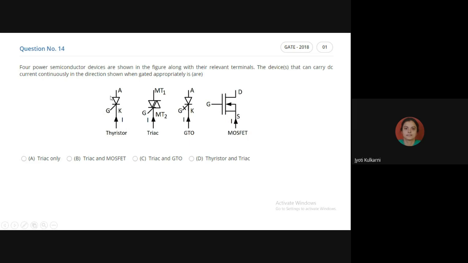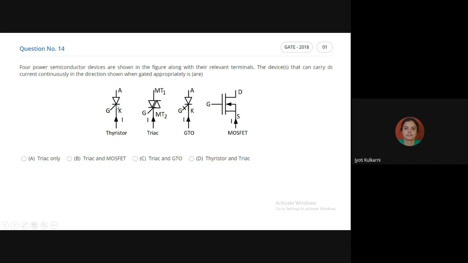See, try to understand. SCR is a unidirectional device. Unidirectional means it can only take the current from its positive terminal to its negative terminal. What is its positive terminal? Anode. And its negative terminal? Cathode. So it can only take the current from anode to cathode. It means SCR can allow the current only in the downward direction, as per this figure, that is from anode terminal to cathode terminal, because its construction is in this way.